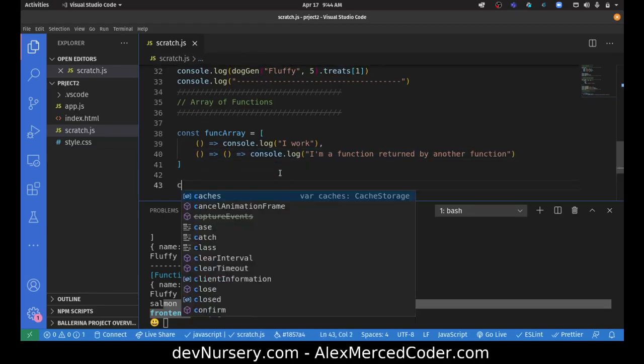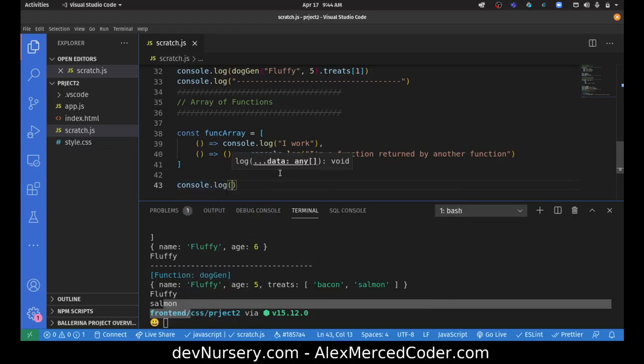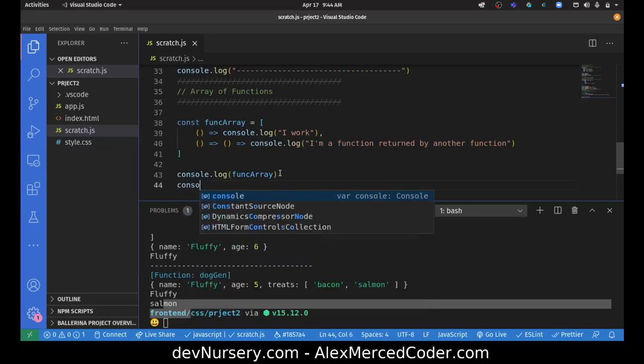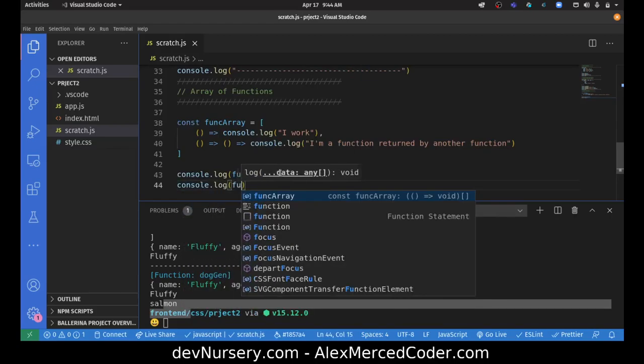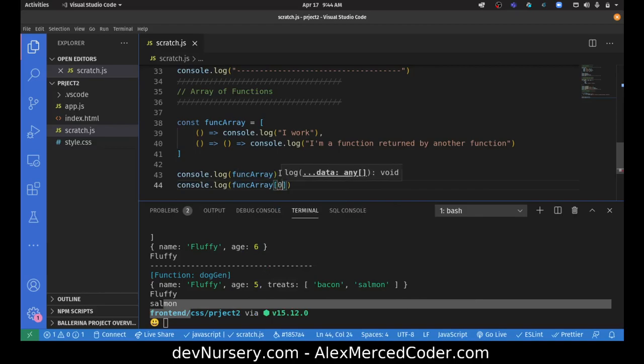So let's console.log the array. And now let's try to use the first function, console.log funcArray. That's the first item in the array, so that's an index of 0. But since what's in the array is a function, I can just put parentheses after it. So I'm invoking the function that's located in the first spot of the array. And that'll console.log iWork, although I don't need the console.log here, because that's built in.